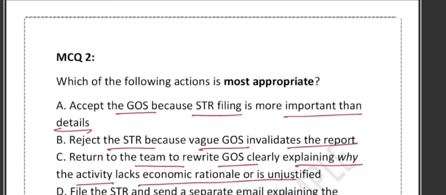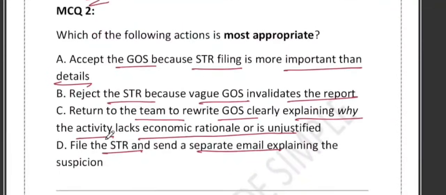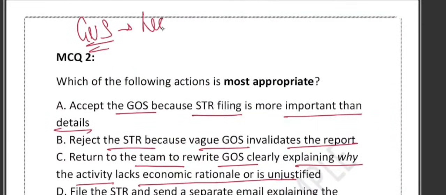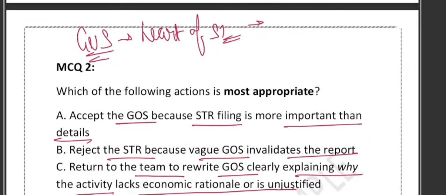It's very simple. GOS is called ground of suspicion. You can think of GOS as the heart of the STR. FIU-IND does not just want to know that something was unusual. They want to know why it was unusual.